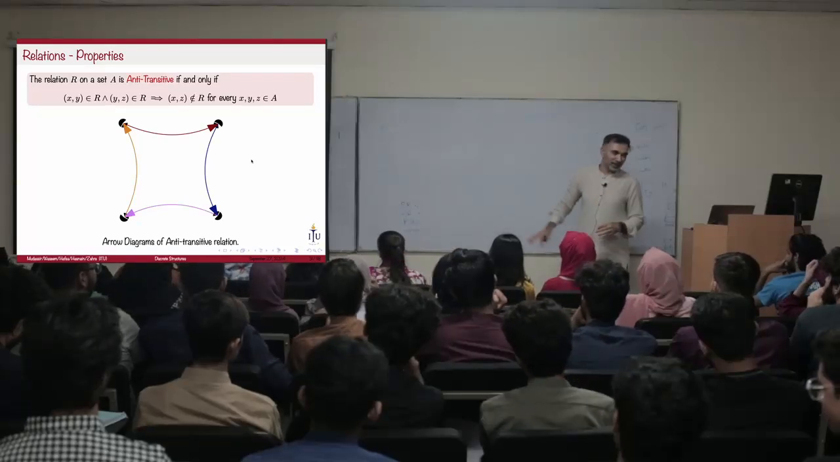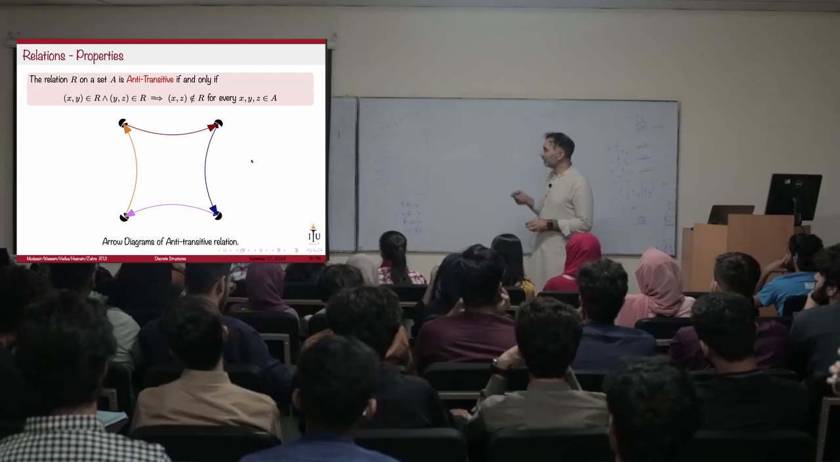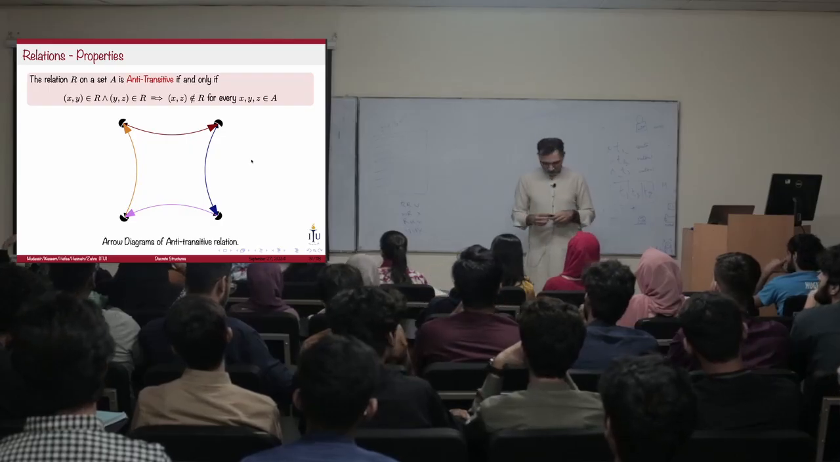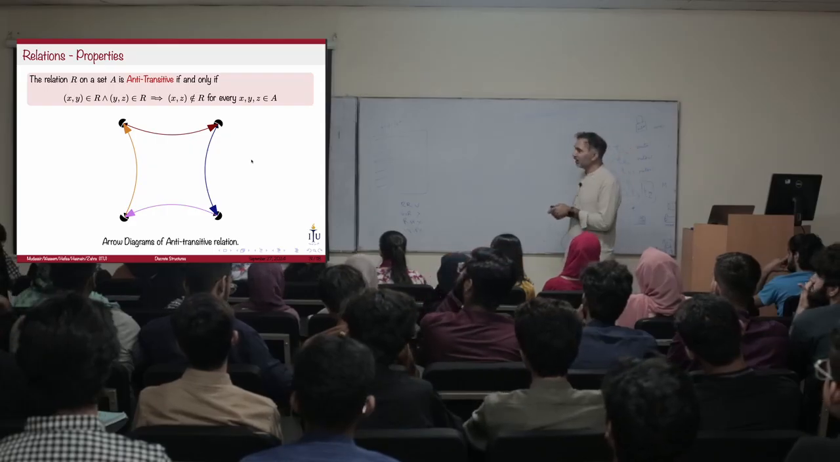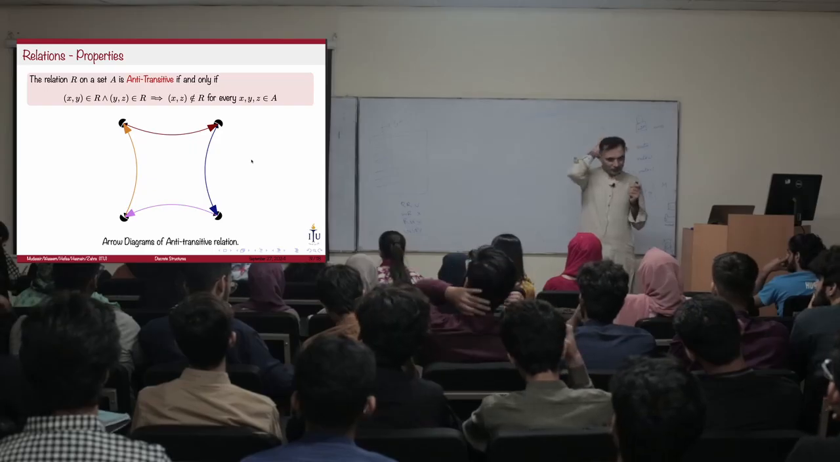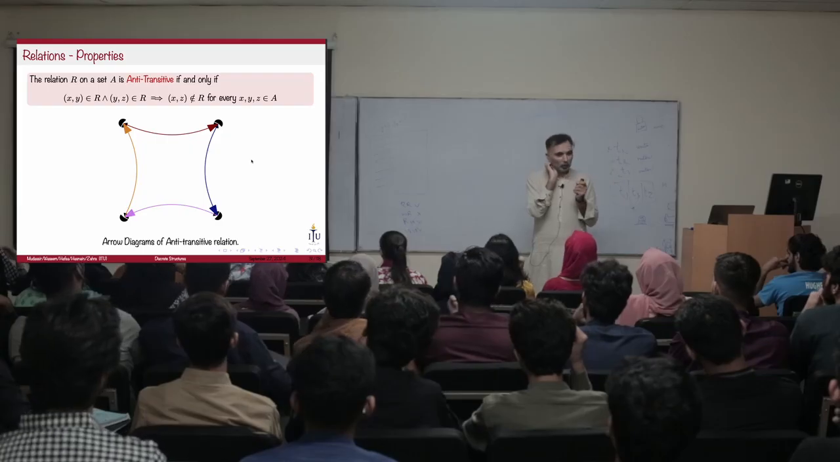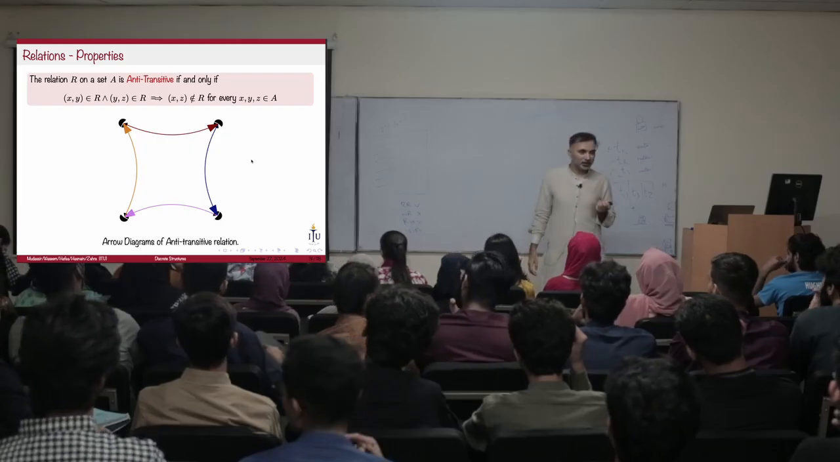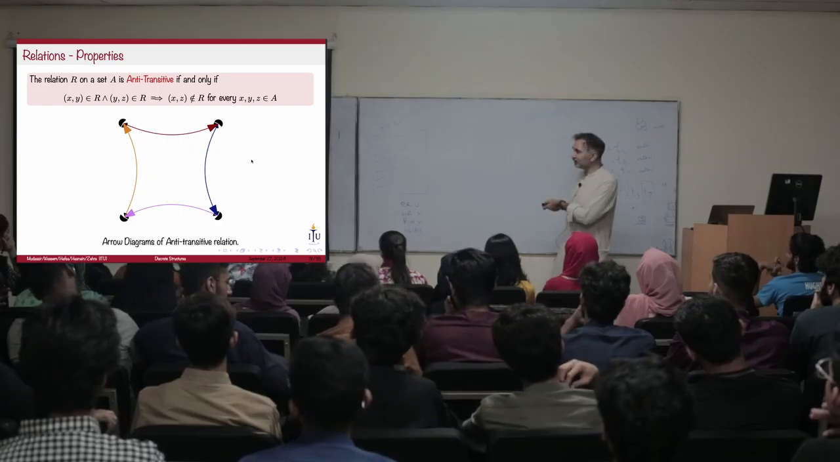So I'm going to start with a slide on anti-transitive, and it says that your relationship is anti-transitive if transitivity does not hold anywhere. For every possible place where transitivity could hold, you have that it does not. So this is extremely important.